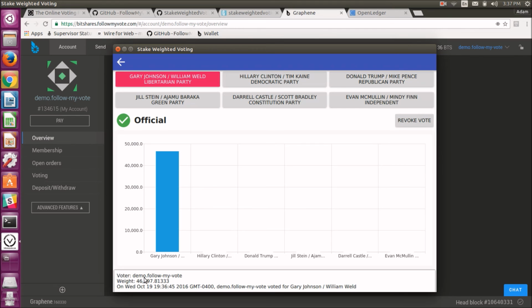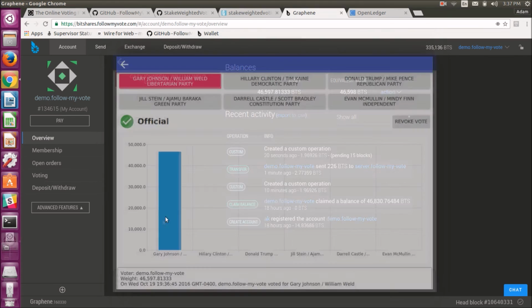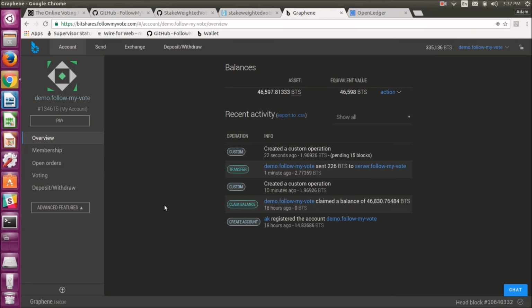And it's listed for the appropriate candidate, and it's weighted the same. And there you have it. That is the Follow My Vote stake-weighted voting app integrated with the BitShares blockchain. I've successfully demonstrated the creation of a contest and publishing that to the blockchain, as well as voting on that contest and making sure that the vote total is accurate.